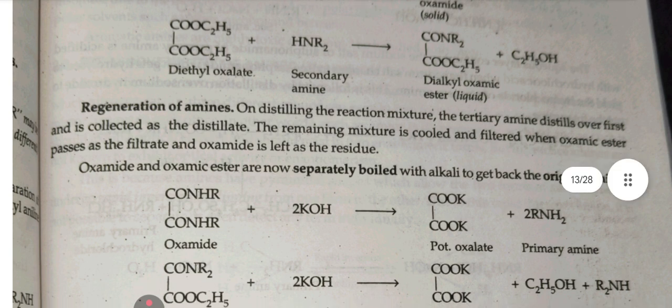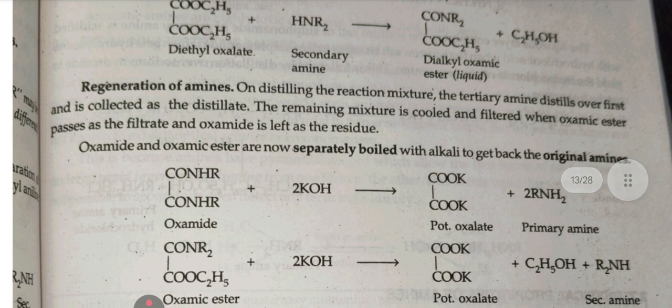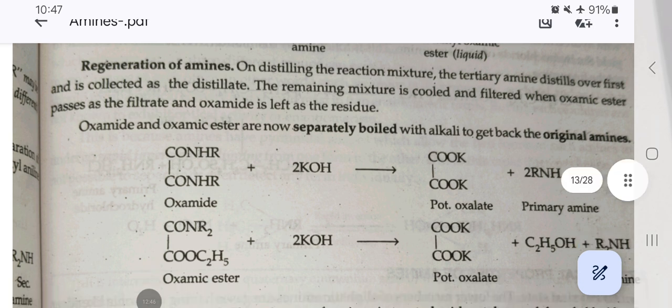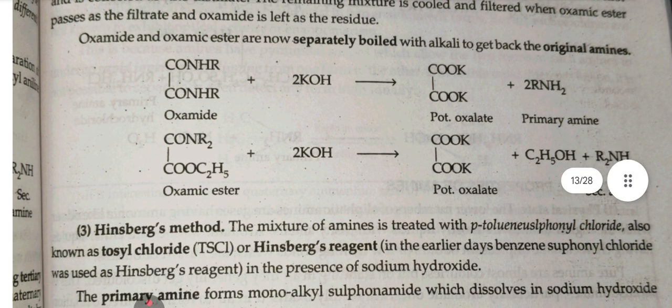Regeneration of amines. On distilling the reaction mixture, the tertiary amine distills over first and is collected as the distillate. The remaining mixture is cooled and filtered. The oxamic ester passes as the filtrate and oxamide is left as residue. Oxamide and oxamic ester are now separately boiled with alkali to get back the original amines.